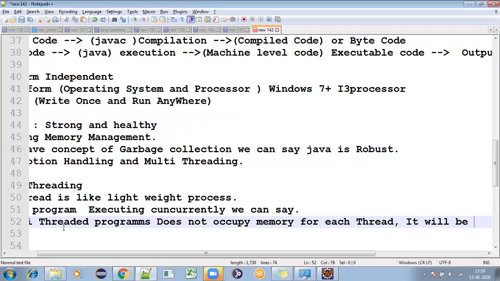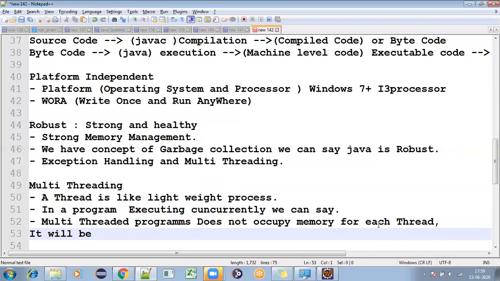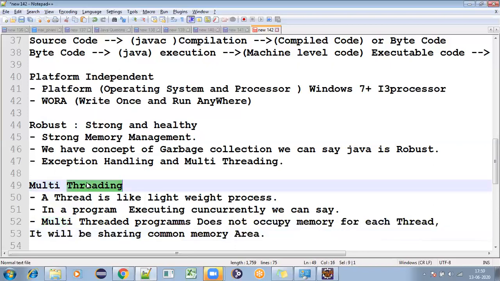It will be sharing a common memory area. So this is what multi-threading is in Java.